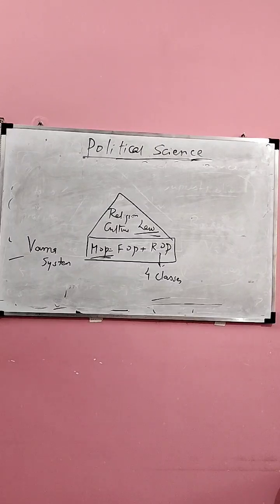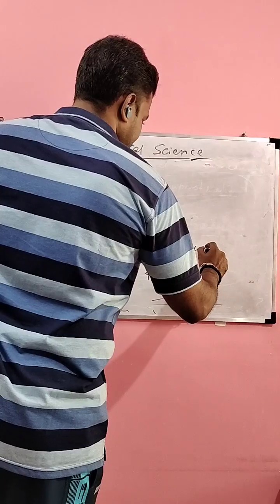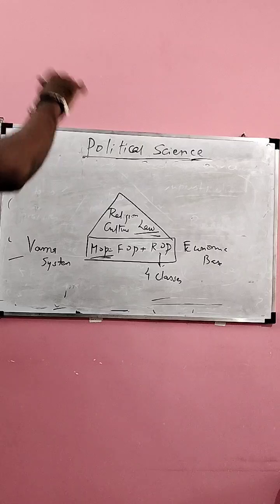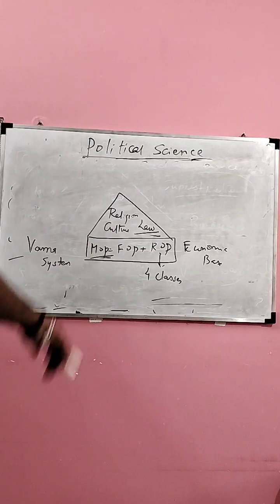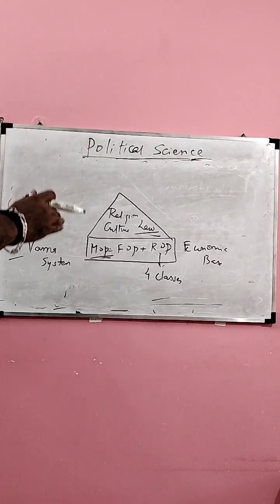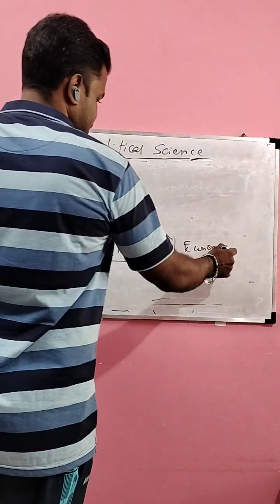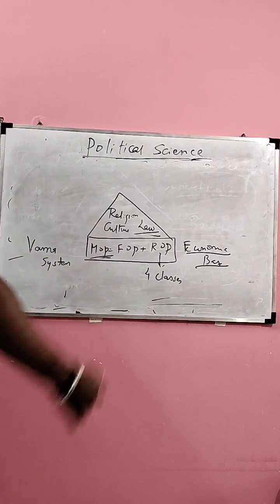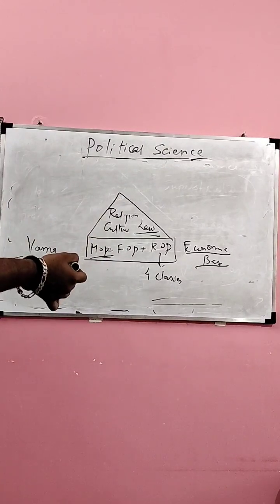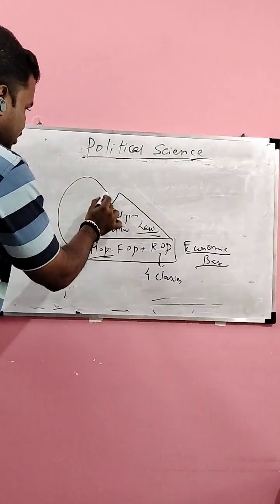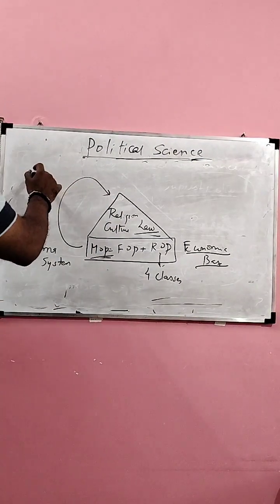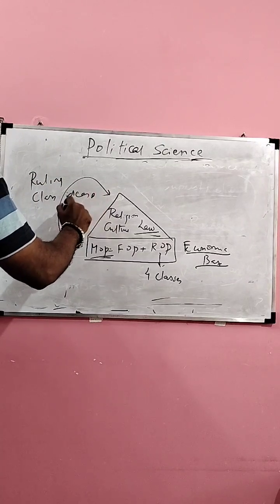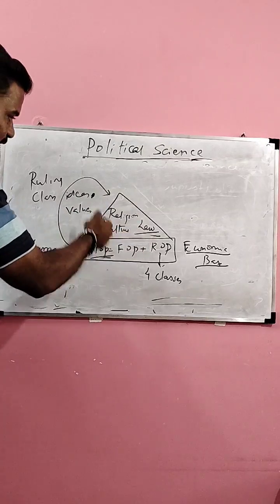Now what do you understand? The economic base actually decides the social consciousness. On what basis was it decided that lesser punishment be given to the higher classes? It was the economic base. So the higher classes, the exploiting classes in the economic base, their values actually reflect in the superstructure. So ruling class ideas and values are reflecting here.